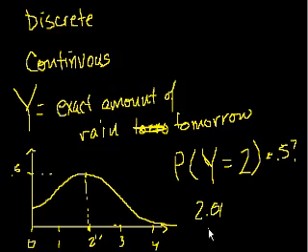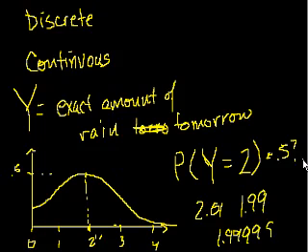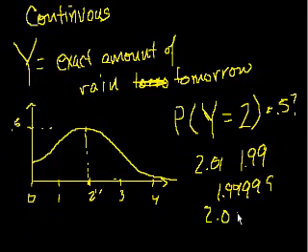Not 2.01 inches of rain, not 1.99 inches of rain, not 1.99999 inches of rain, not 2.00001 inches of rain, exactly 2 inches of rain. There's not a single extra atom, water molecule above the 2-inch mark, and not a single water molecule below the 2-inch mark, and it's essentially zero, right? It might not be obvious to you because you've probably heard, we had 2 inches of rain last night. But think about it, the exactly 2 inches, right?